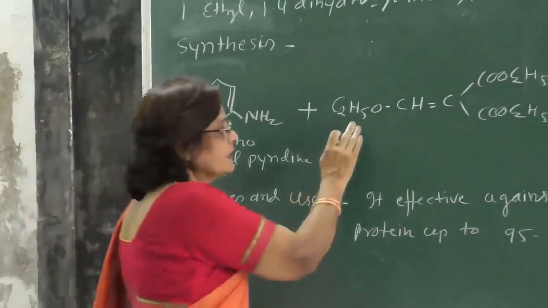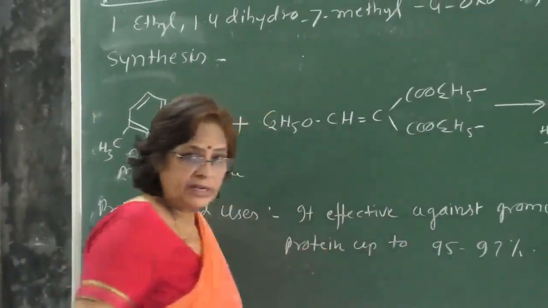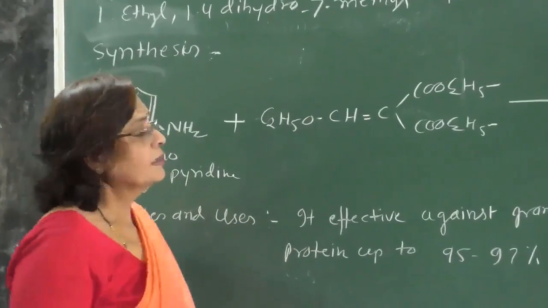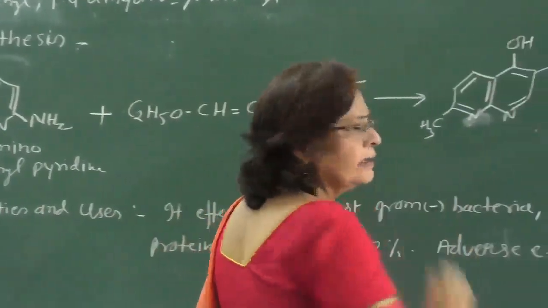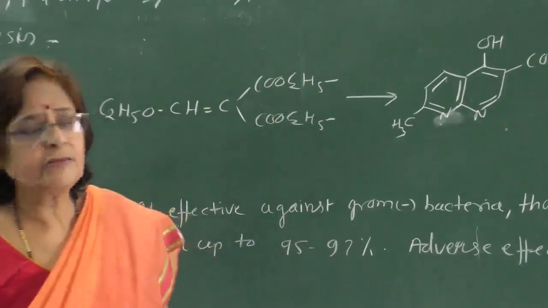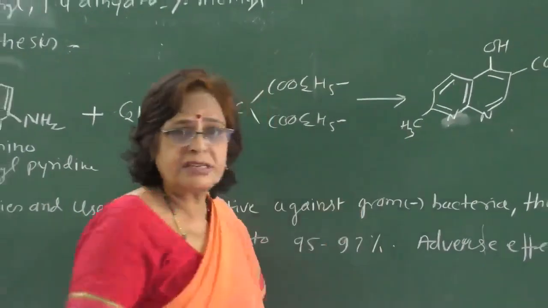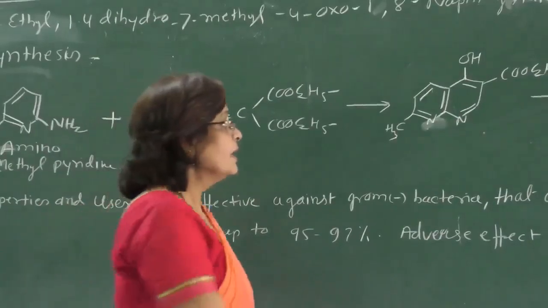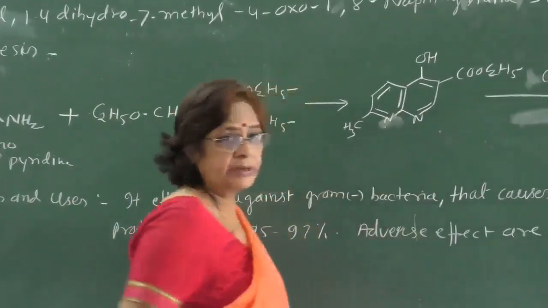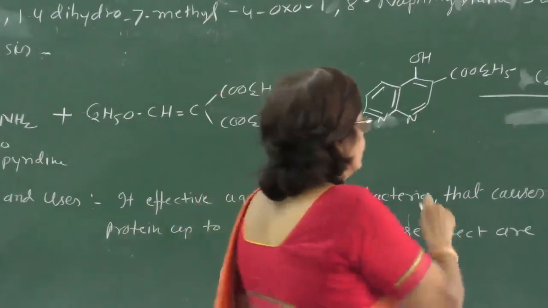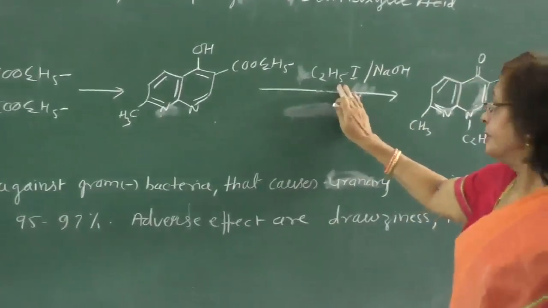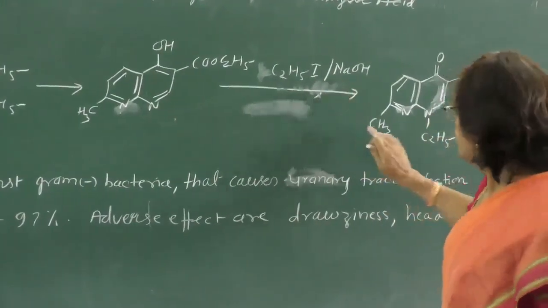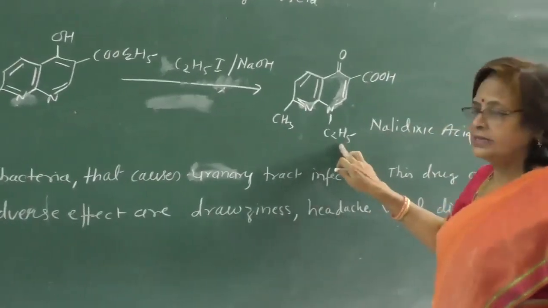This is treated with this malonate derivative, ethoxymethylene malonate, and just like ciprofloxacin and norfloxacin, condensation takes place, cyclization takes place, and we get this derivative. This derivative is then treated with ethyl iodide and sodium hydroxide.